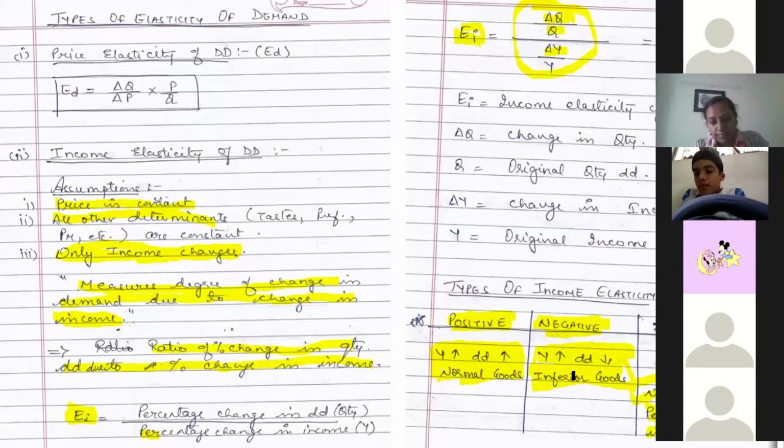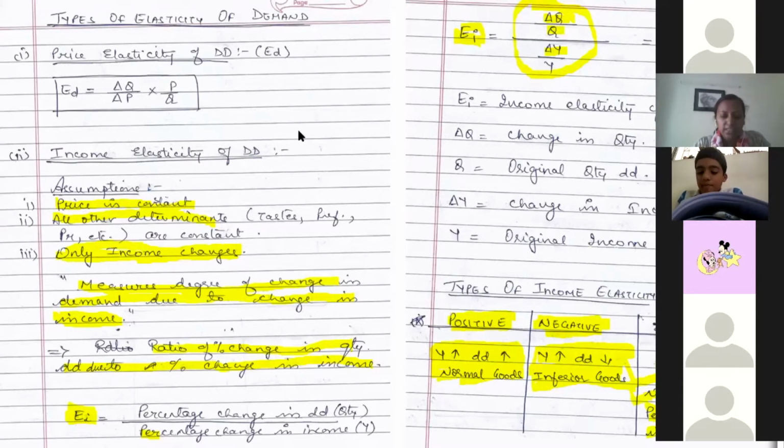Ma'am, for zero, it is an ideal situation, right? Always an ideal situation. Normally, your income changes and it does not have any effect on some goods. Think of things like salt. Salt is something which you usually use, and there is a particular quantity of that salt that you use. So whether your income increases or decreases, it is not going to have any change on salt consumption. Demand of that commodity will not decrease, right? Okay. So income elasticity of demand is clear to all, right?